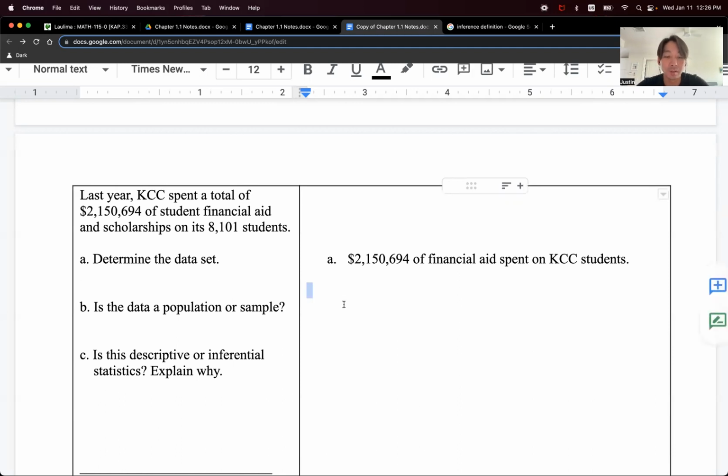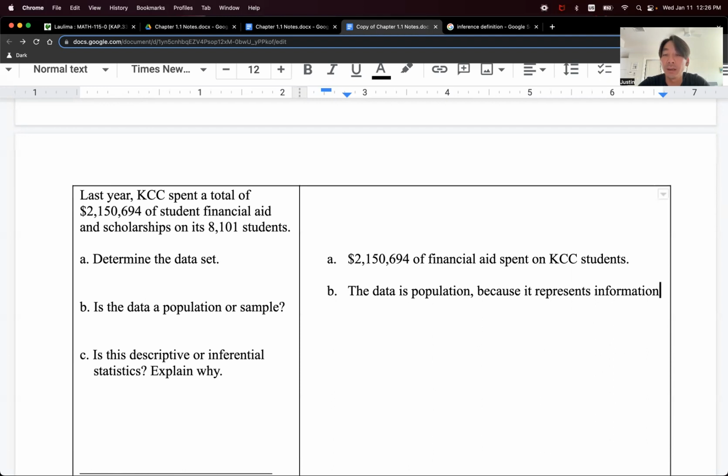Because we're talking about all students. So the data is a population. Why? Because it represents information or data coming from all KCC students.